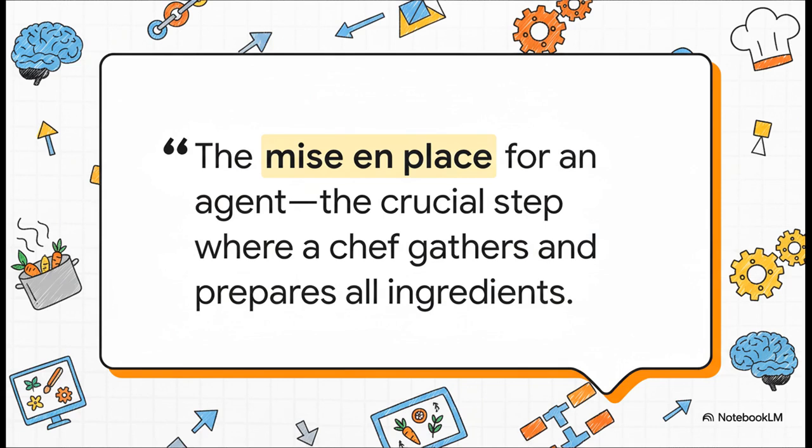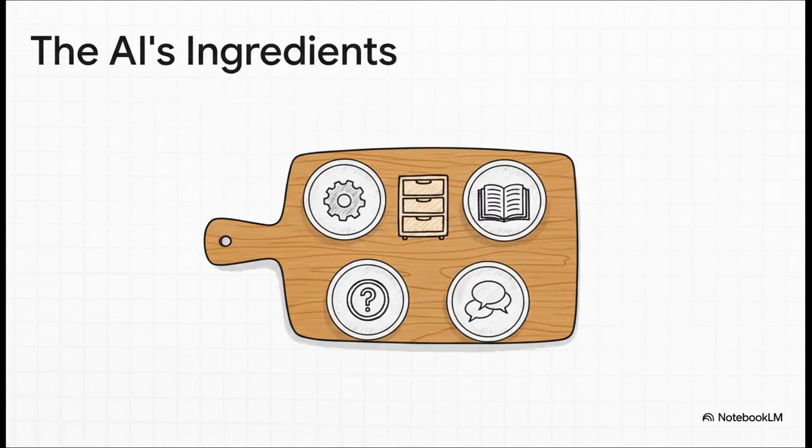And seriously, this cooking analogy is perfect. A chef doesn't just start throwing things in a pan, right? No. First, they carefully measure and chop and prepare every single ingredient. Context engineering is exactly that, but for an AI. It's getting all the informational ingredients ready before it even thinks about cooking up a response. So what kind of ingredients are we talking about here? Well, it's a whole recipe. You've got your basic system instructions, any special tools it can use, a dash of long-term memory about you, some external facts, the history of the current chat, and of course, the main ingredient, what you just typed. All of that gets mixed together.